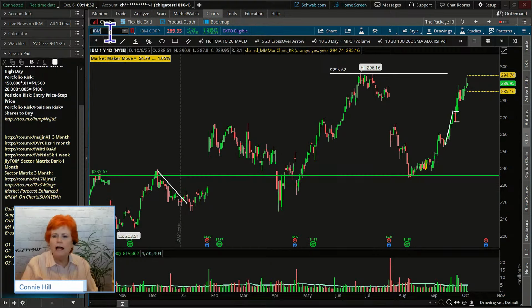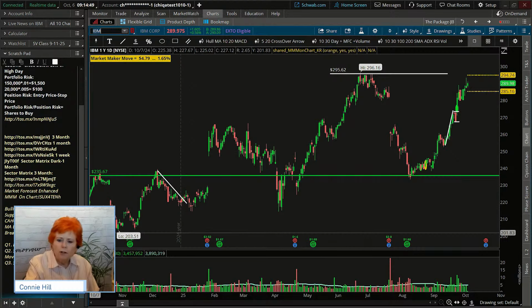So let's look at the last year, because we want to know, does it look like this stock makes big moves over earnings, or it could be another announcement, okay? And so what are we going to look for? We're going to look for gaps, and we're going to look for big candles. We're going to just look over the last year. So I'll show you what I did here.